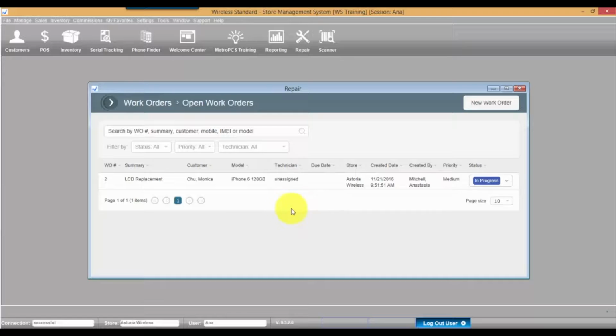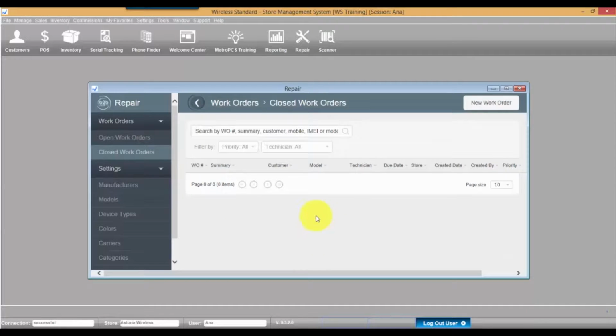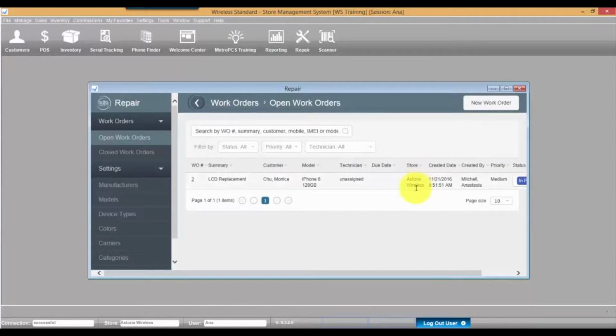To see the list of closed work orders, click the Round button in the left upper corner and click on Closed Work Orders. In order to create a new work order, go to the Open Work Orders section and click the New Work Order button in the right upper corner of the screen.